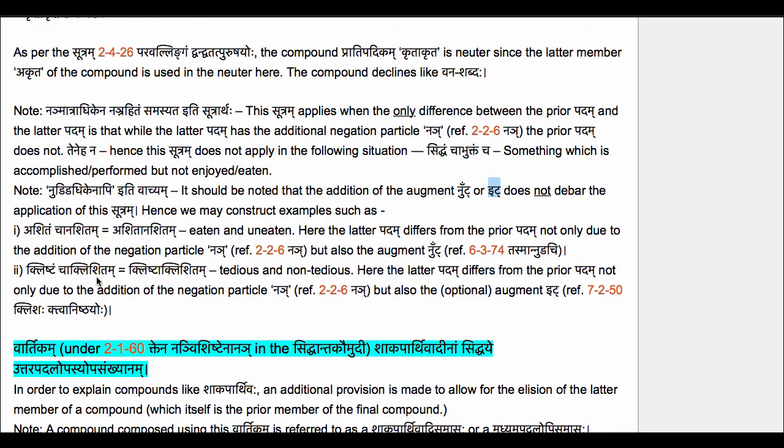In the purvapadam, it has not been used. So we have klishta. They combine to give klishta aklishitam. Now does this mean that 2-1-60 cannot be used because of the additional difference of the augment it being present in the uttarapadam? The answer is no. The vartikam says nut-it-adhikena api. The addition of the augment nut or it does not debar the application of this sutram 2-1-60. So the compounds ashita anashitam as well as klishta aklishitam can be constructed using this sutram 2-1-60. Ktena nyai vishishtena nanyam.